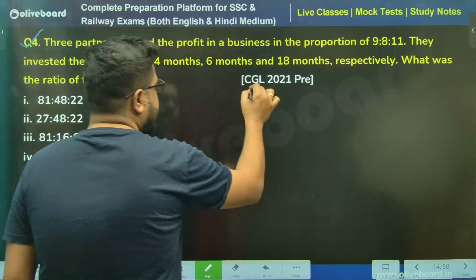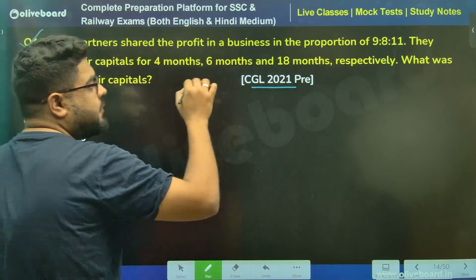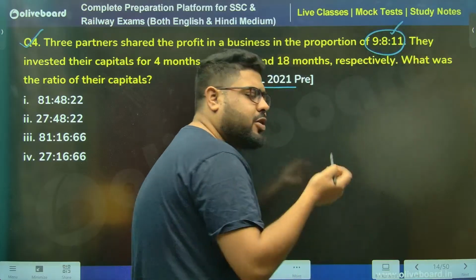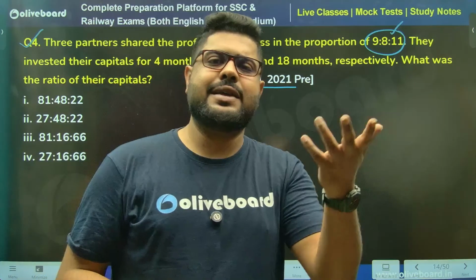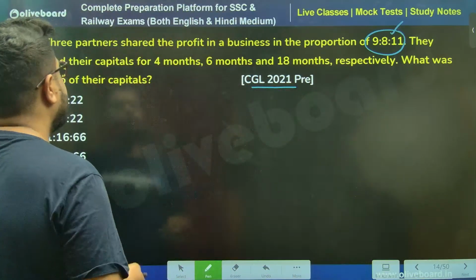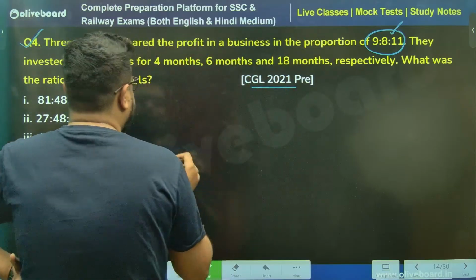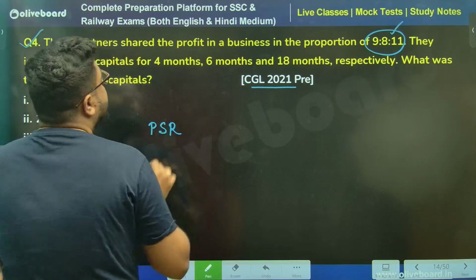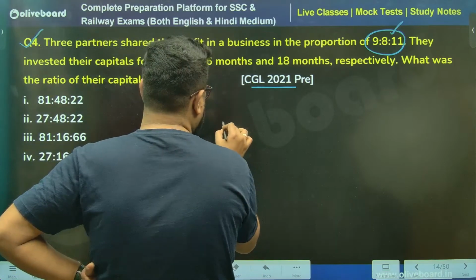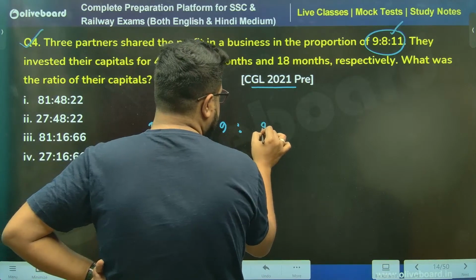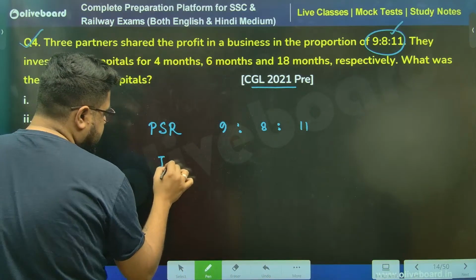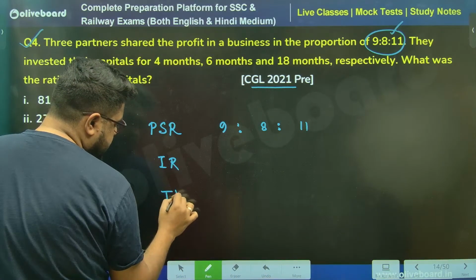2021 itself, but now they are talking about 3 persons. But again, not to worry. What happens if there are 3? No problem. So profit ratio is given, PSR, 9:8:11.